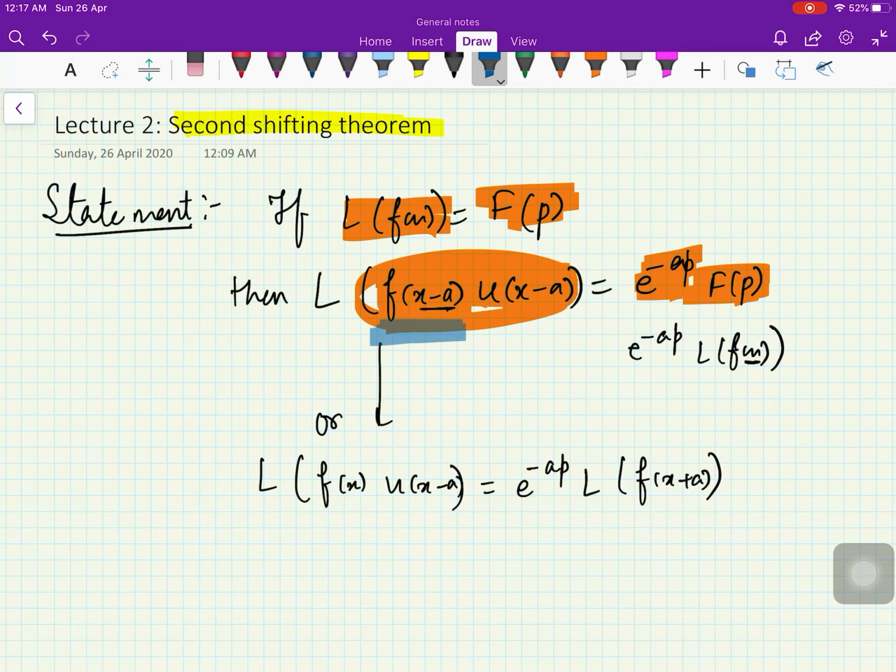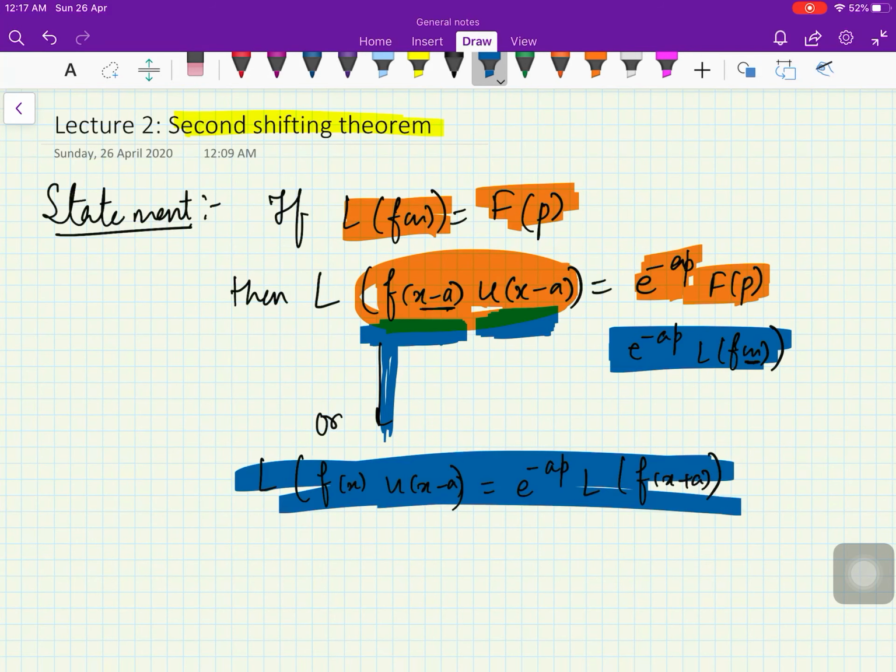You see, in the first video I told you that I am looking for something like this: if I replace x with x minus a, what happens on the right hand side? We are not getting exactly that. We get another function, a unit step function which we had introduced in the last video, and the equivalent statement to this is this statement here.